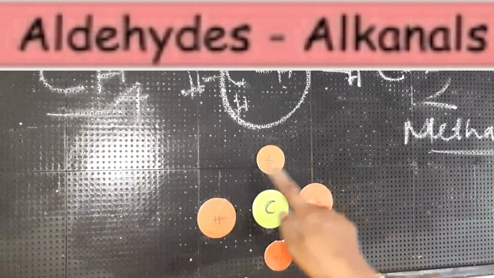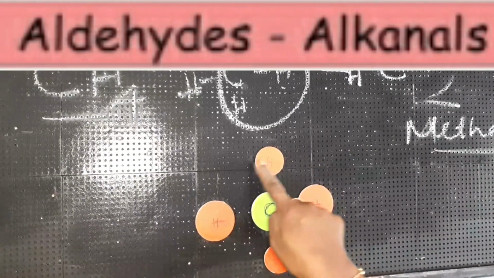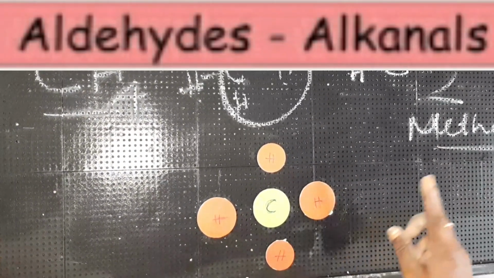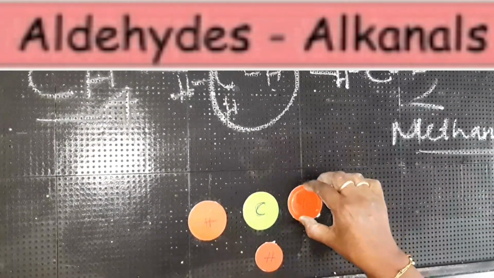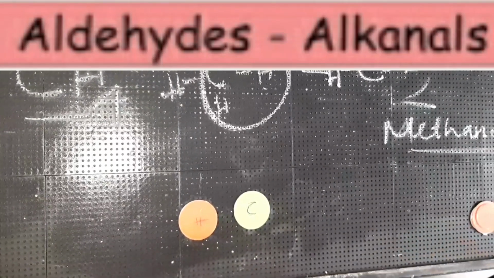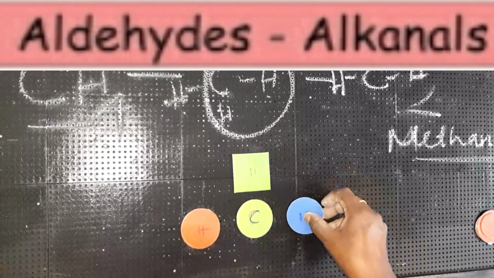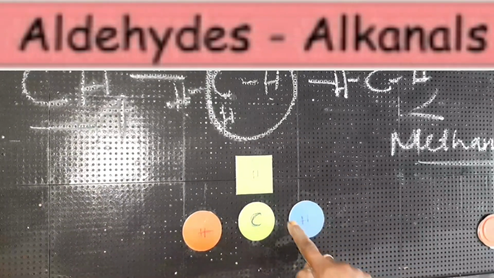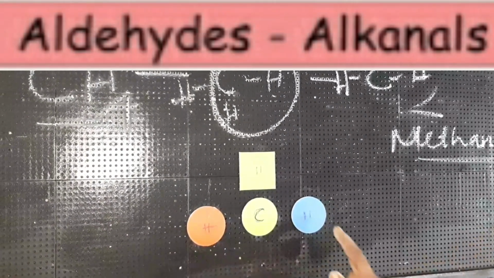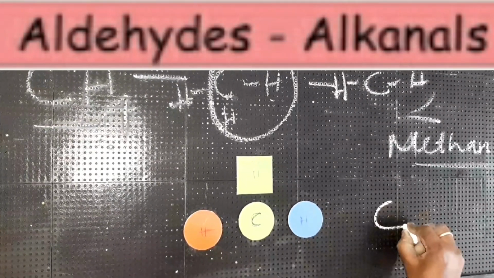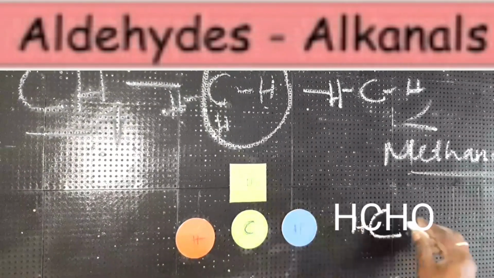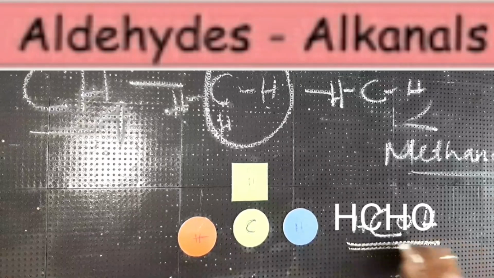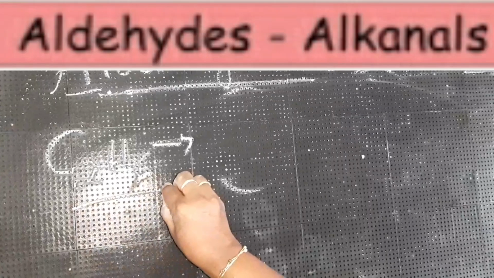Now we can learn with the model, children. This is the structure of methane: 1 carbon atom linked with 4 hydrogen atoms. Now what is methanal, or an aldehyde? If one of these hydrogen atoms is replaced with the double bond O and H, we call it methanal, because here 1 carbon atom is present, 1 hydrogen atom and the CHO group. So what do we call this? Methanal.